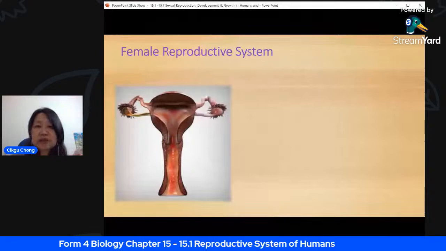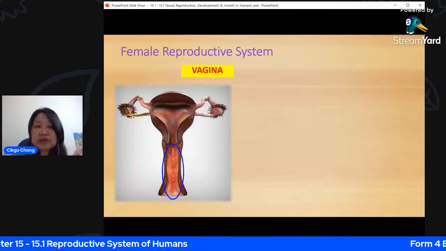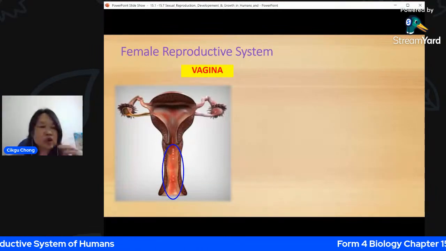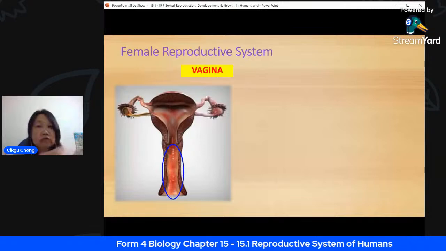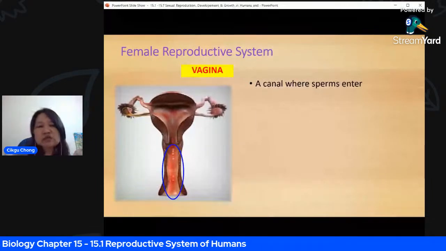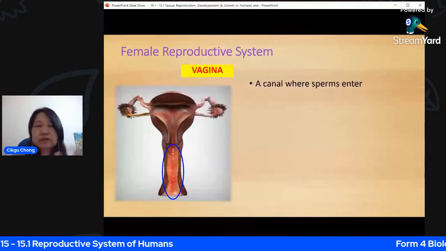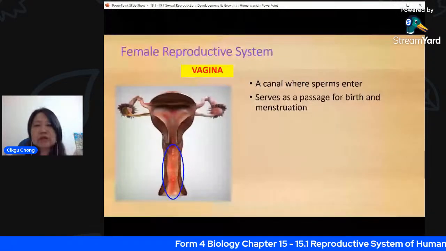Next one, we look at the vagina. Lastly, vagina. The vagina is the part which connects the outer part of the body to the uterus. It's a canal, like a tube, where sperms enter, and this is where the penis of the male enters as well. So it serves as a passage for birth. The baby comes out through there, and also for menstrual blood to come out for menstruation.